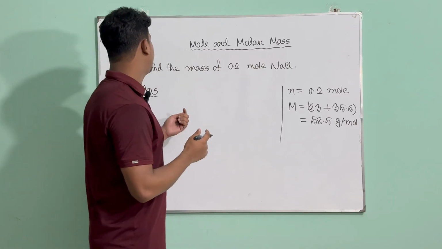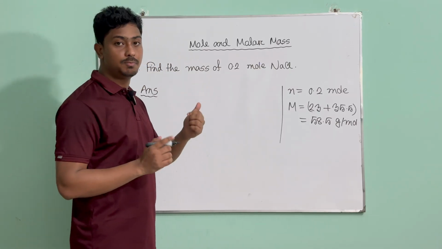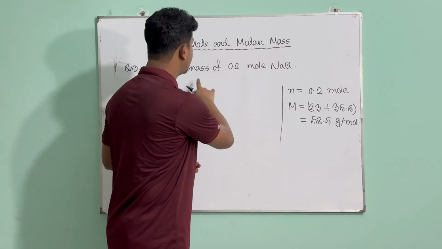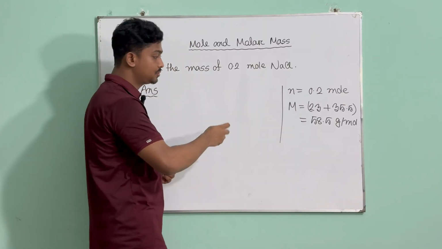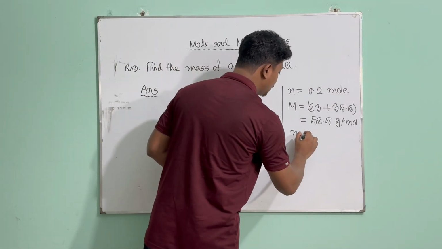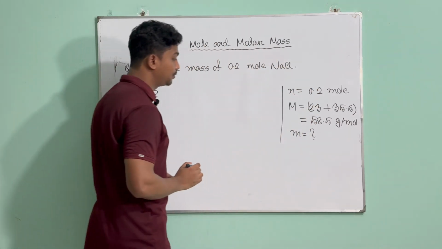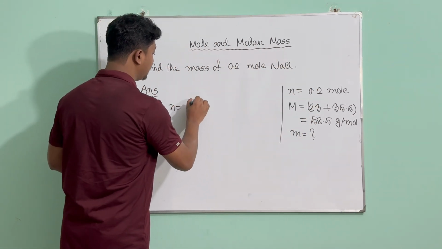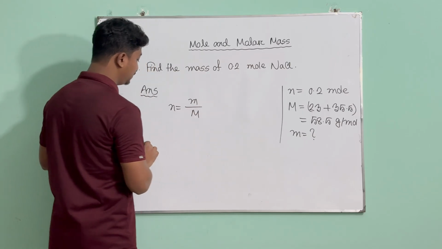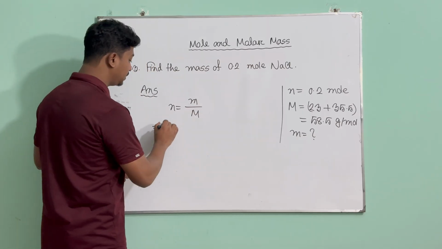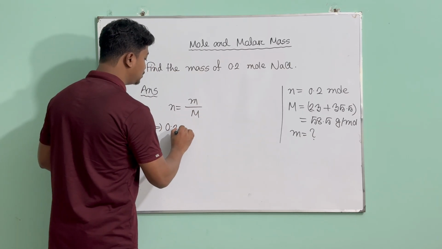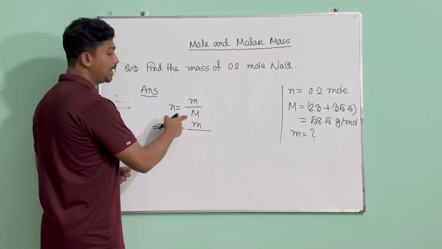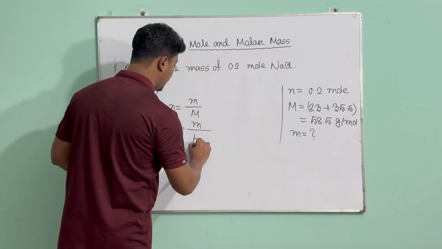And what we don't have is the mass of the substance. Do not mess up here. Whenever you have a compound, you have the molar mass, and the other mass they're asking for is the mass of the compound. So we don't have the small m, so let's put a question mark with this one. Now we know the formula that n equals small m divided by capital M. If you put the values here, for n you're going to put 0.2. You don't have the mass, so it's m only, small m, and we have the molar mass, which is 58.5.